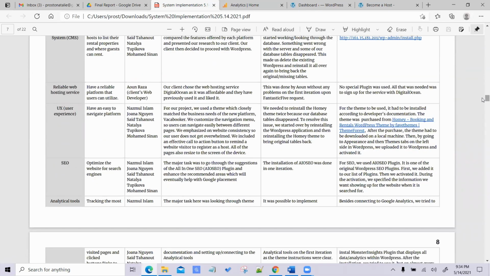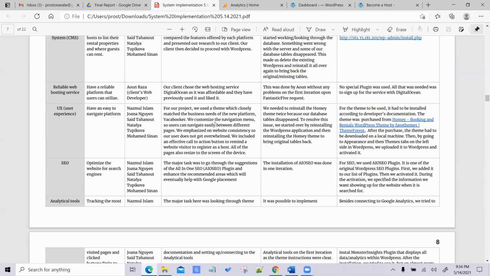The next major component is UX, which is user experience. When doing our website, we focused a lot on a website that is clean looking and easy to navigate.